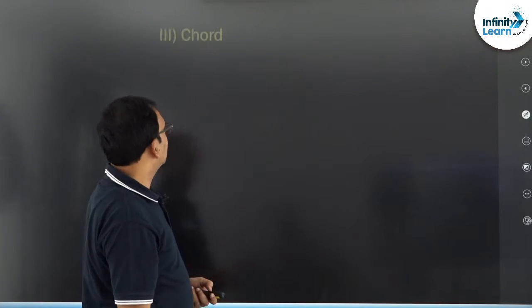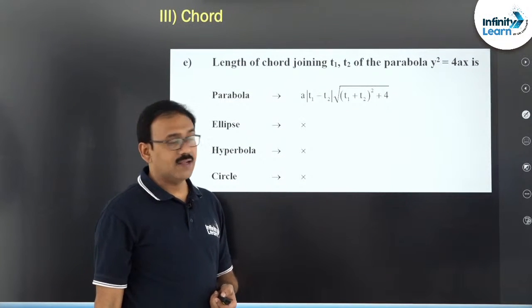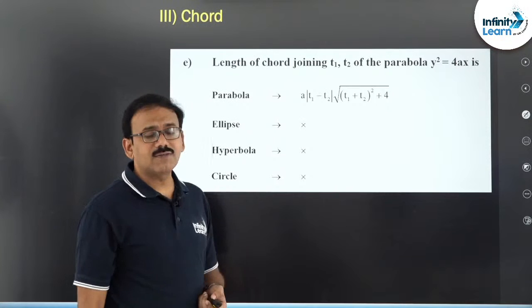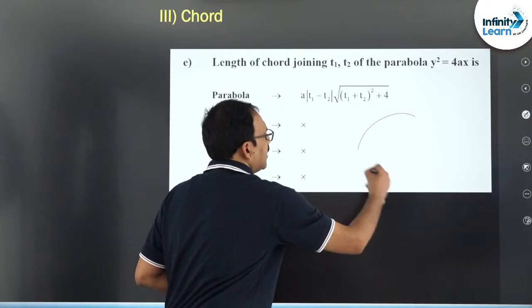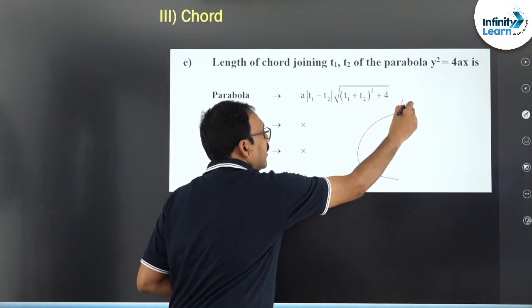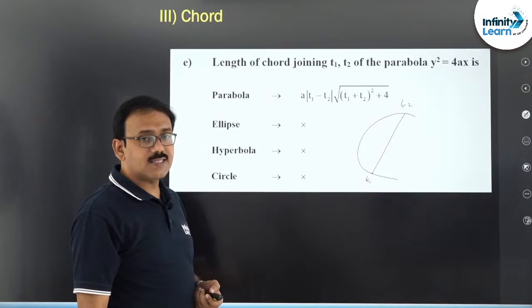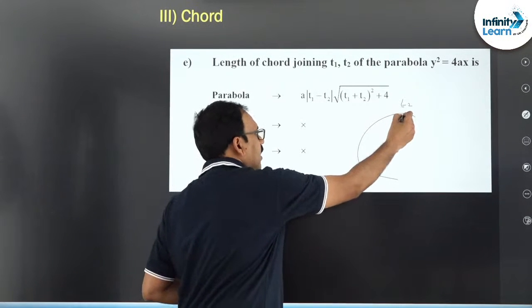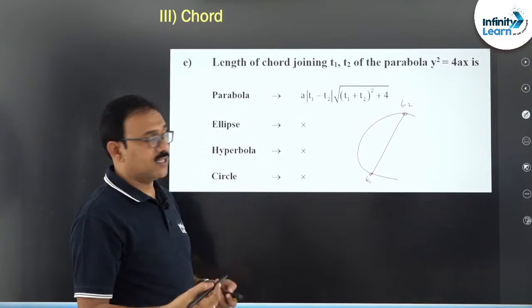The next, chord related result number 5, the length of the chord joining T1, T2. Suppose especially in a parabola you are given two ends of some chord, may not be a focal chord, T1, T2 is given. So, in this case how to find the length? Of course, we need to find two points and the distance.